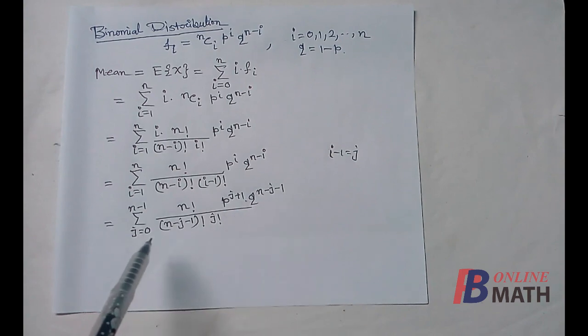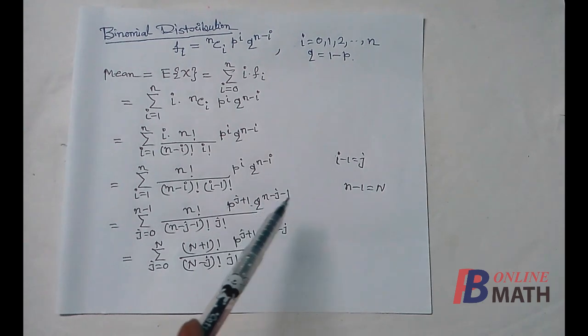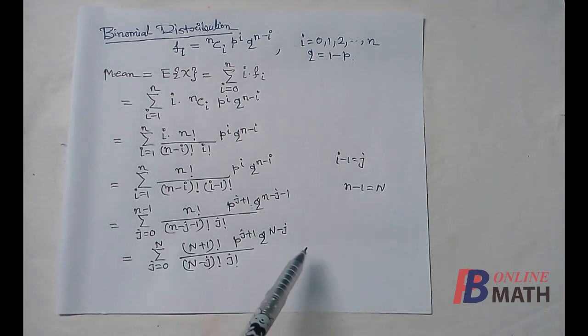minus 1. Now if we replace n minus 1 equal to capital N, the expression reduces to this, as n minus 1 equal to capital N, so the summation becomes from j equal to 0 to capital N. Now n factorial is (capital N plus 1) factorial, n minus 1 minus j becomes capital N minus j, and similarly q to the power n minus j minus 1 becomes q to the power capital N minus j.